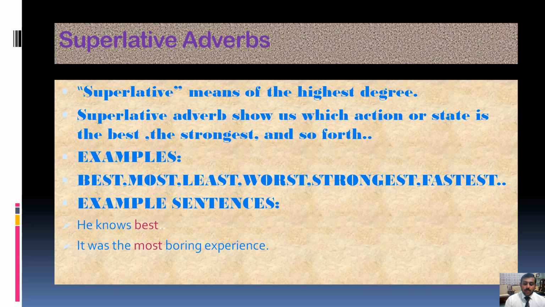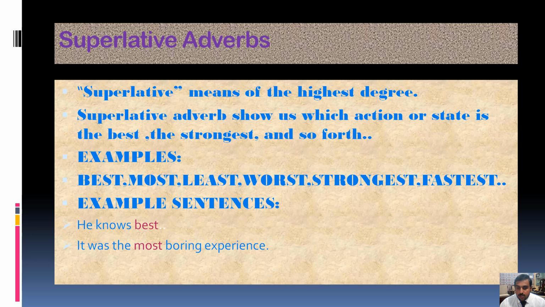First is the positive, in simple words, then after that comparative in the previous line. Now the superlative degree means the highest degree. Superlative adverbs show us which action or state is the best, the strongest, and so forth. For example: best, most, least, worst, strongest, fastest. These are some examples of the superlative adverb.